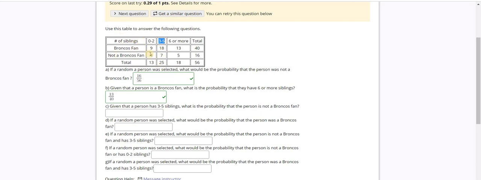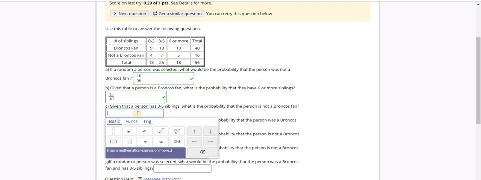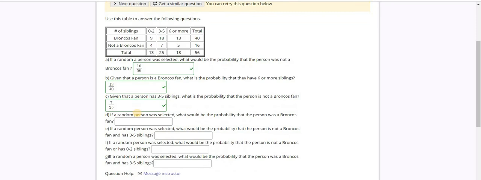Not counting the labels here, the second column in the table. So how many people are not Broncos fans? I have 7 people out of the 25 people in that category. So 7 out of the 25 people are in that category.